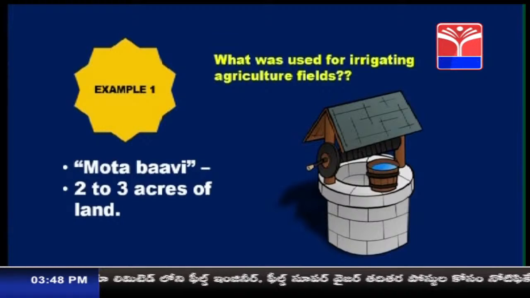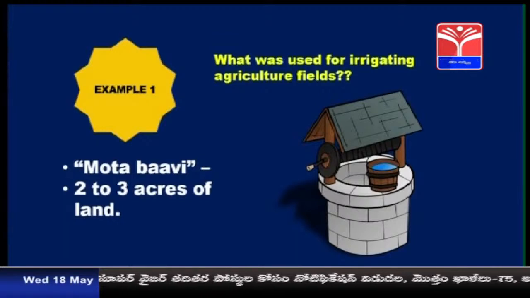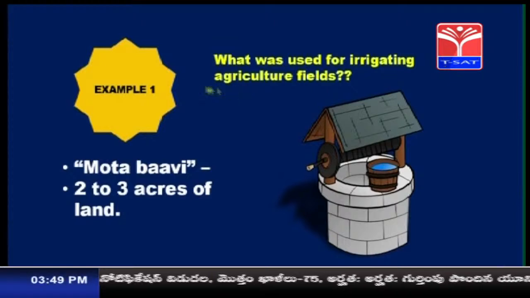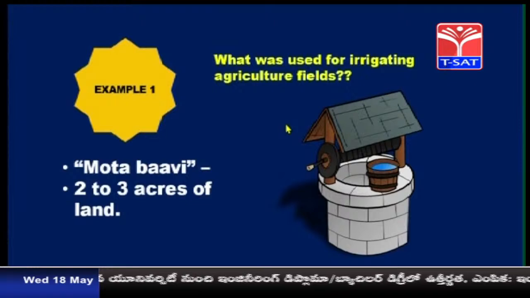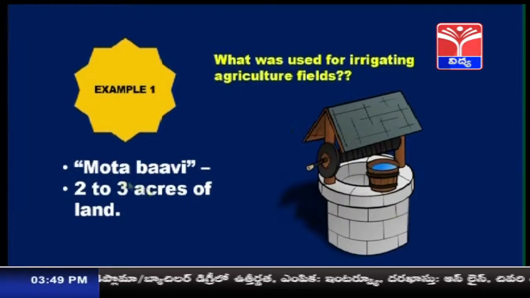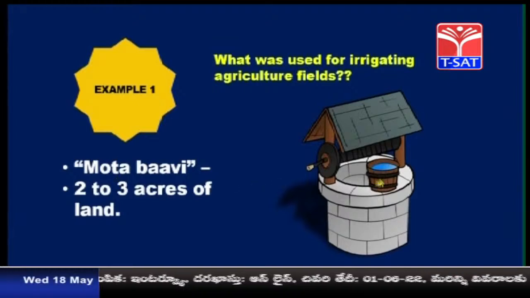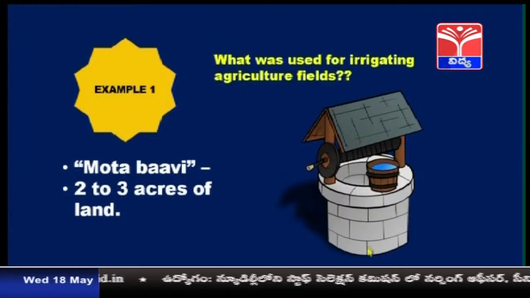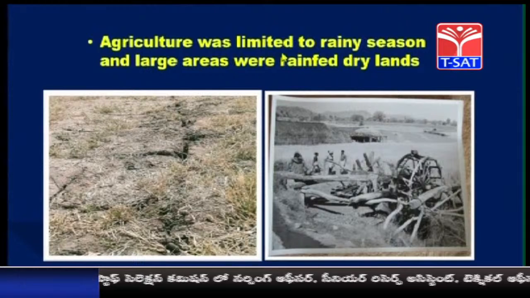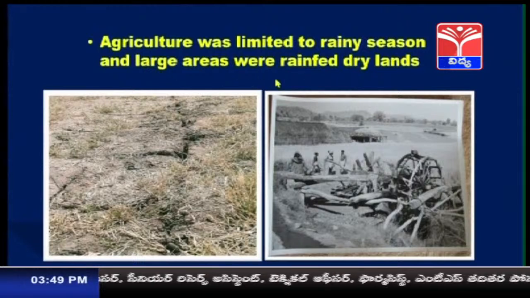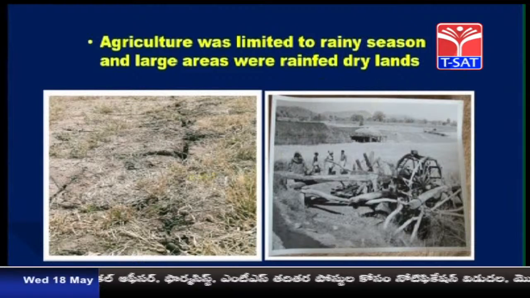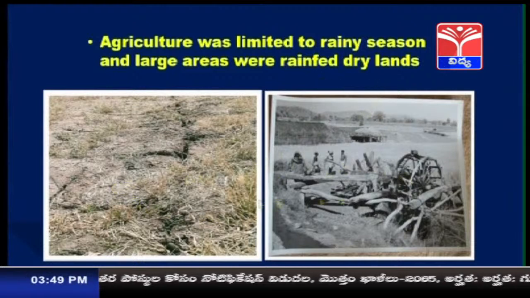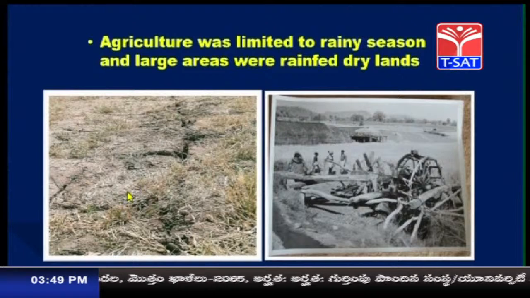So, let us see a few examples of how the environment is affected. First example. Do you know what was used for irrigating agricultural fields in the earlier days before technology? Yes, it is a well. This is called a motor bavi, and this could irrigate 2 to 3 acres of land. And this is manual work. You have to draw the water from the well. Agriculture was limited to the rainy season, and large areas were rain-fed dry lands. As you can see in the picture, some regions are rain-fed. That means they depend only on rains.